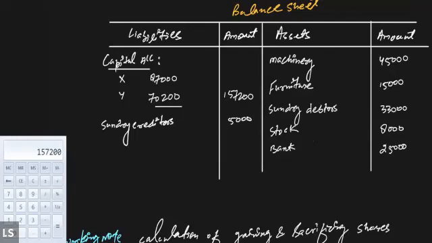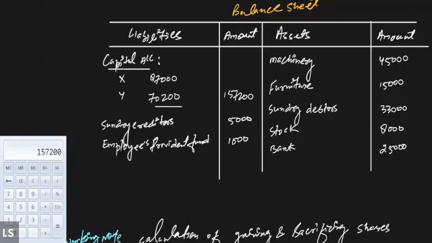Other than sundry creditors, on the liability side, you can see there is employees provident fund as well. Employees provident fund is also a kind of liability, and since the liability is not changing, we will write down the entire value of the employees provident fund. Employees provident fund is 1,000.